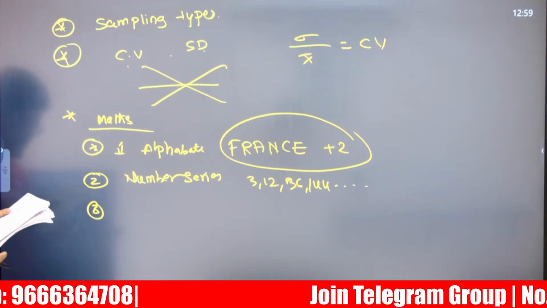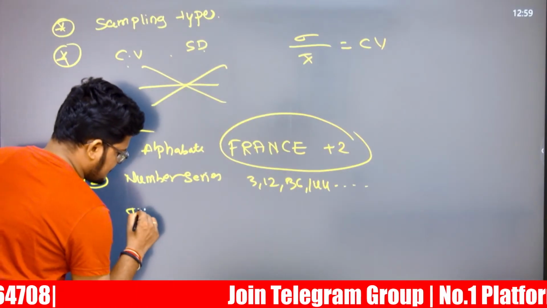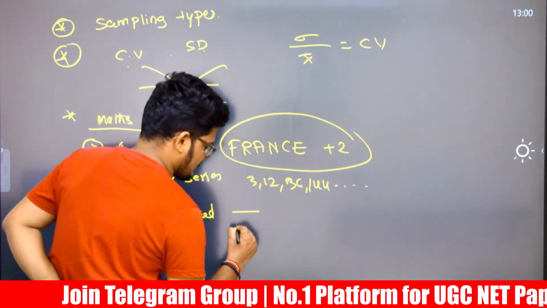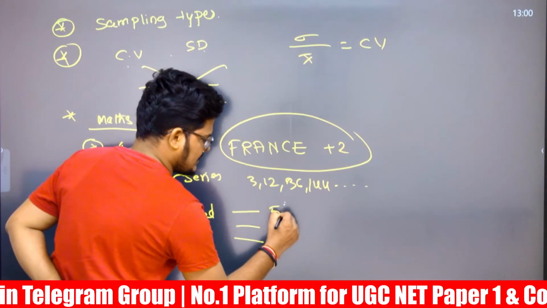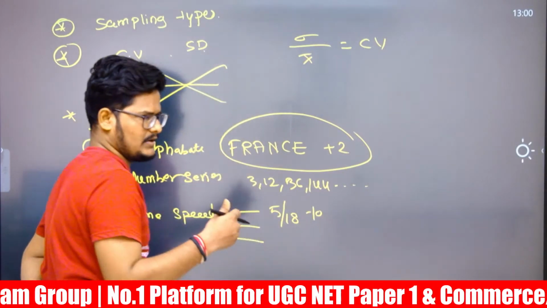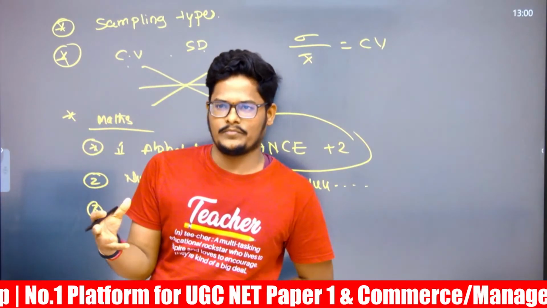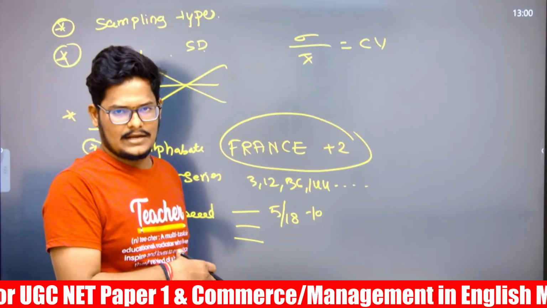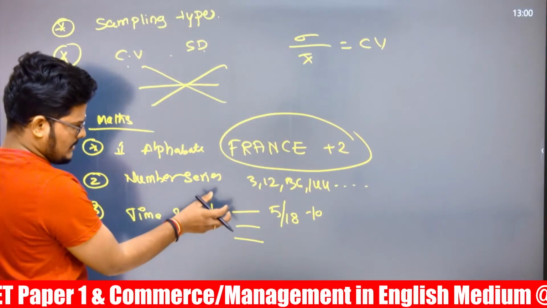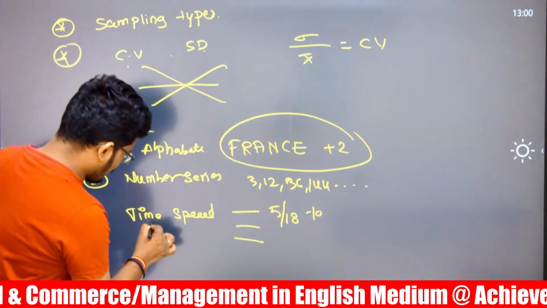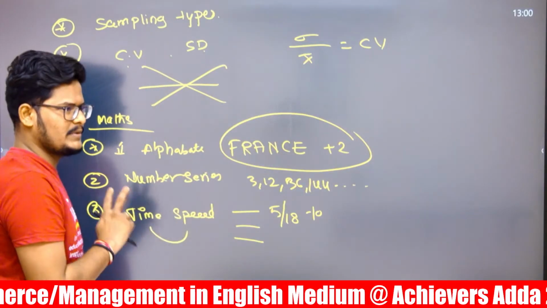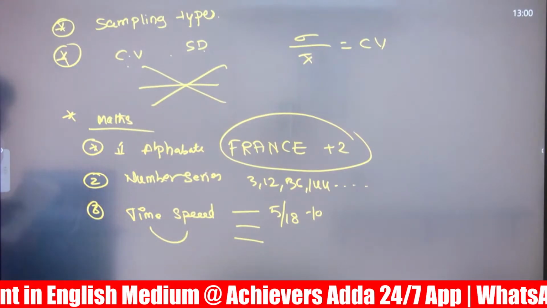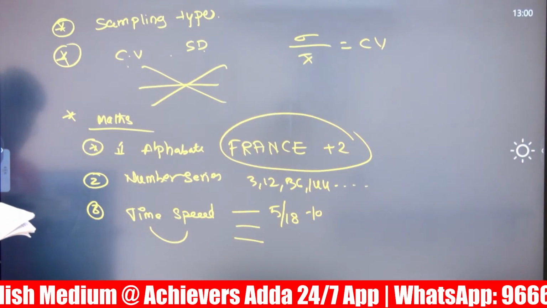In maths, the third question is on time and speed related statements. Statement 1, statement 2, statement 3 are given. One statement is 5/18, used when converting meter per second to kilometer per hour, so we require this conversion. There are two other statements. All three statements are related to time and speed. Which of the following are correct statements regarding it? That was the question.